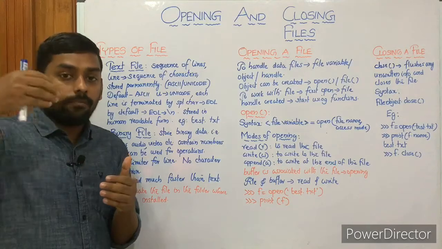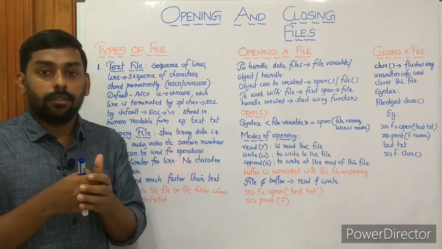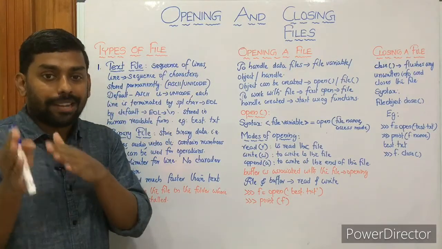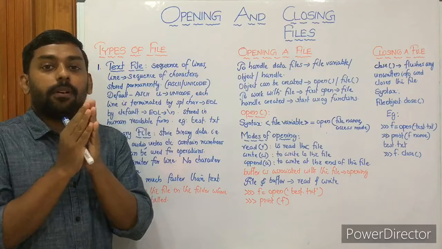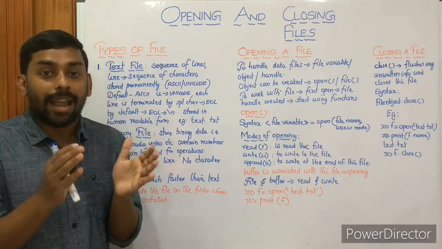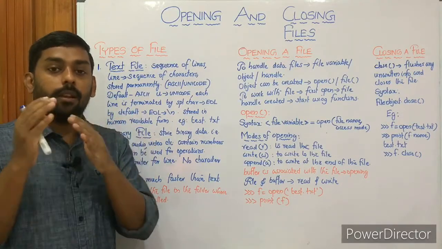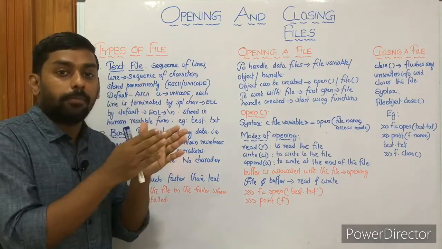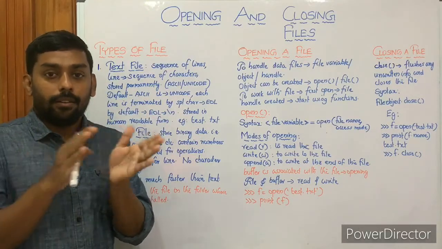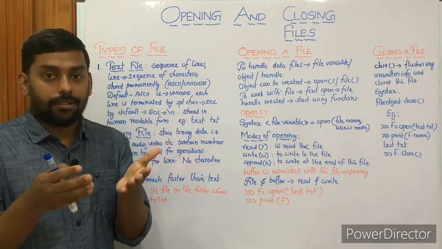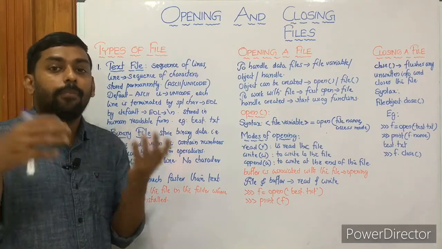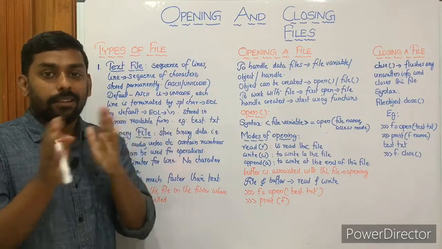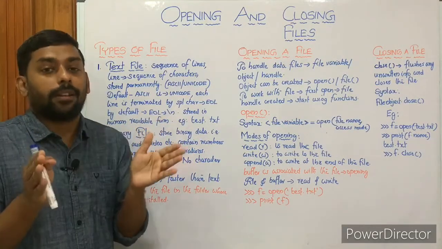Then we have seen why we use files, because of the data transfer. At the time of doing a transient program, we make use of only RAM, random access memory, that's primary memory. When using files in our program, we transfer data from RAM to secondary memory. That's what writing or saving is. And when reading back the data, it goes from secondary memory to RAM. That's the kind of data transfer.